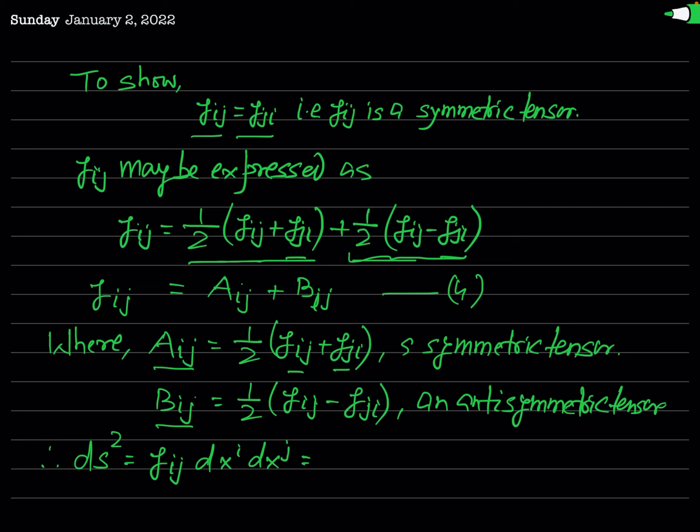But Gij, you can see equation 4, is equal to Aij plus Bij. So instead of Gij, now we will write Aij plus Bij times dx super i dx super j.